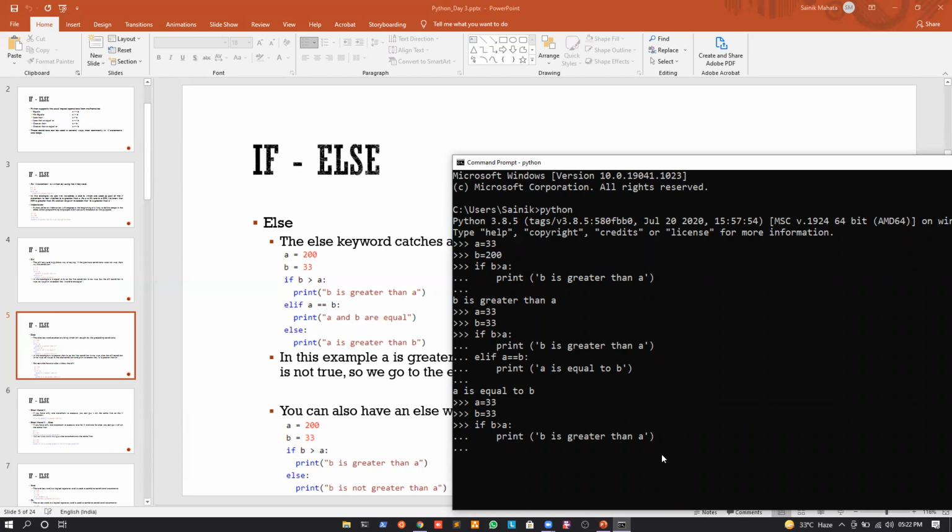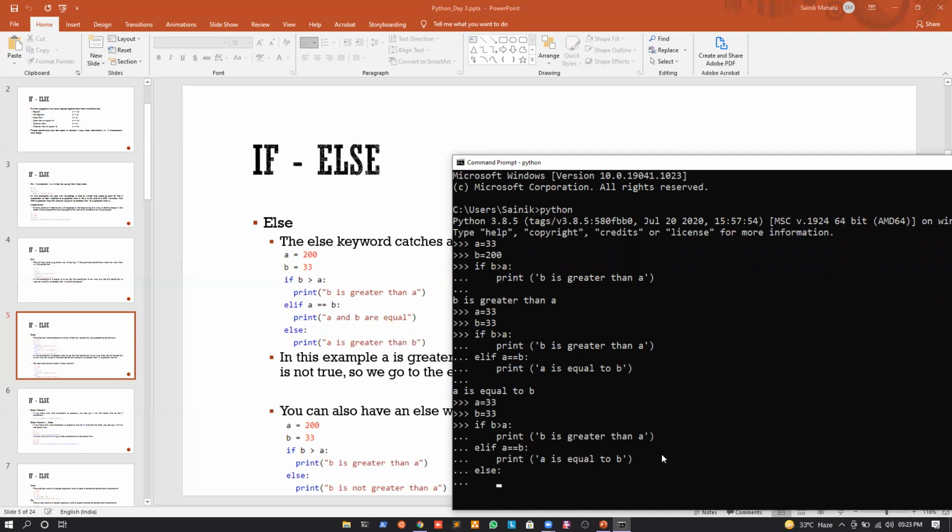We will go to the second condition. So what's the second condition? If A is equal to B, and if this is true, what's the scope? The scope is that we will print A is equal to B, right? Okay. And what can we do? We can write an else statement, that if the first two conditions are not satisfied, what can we do?